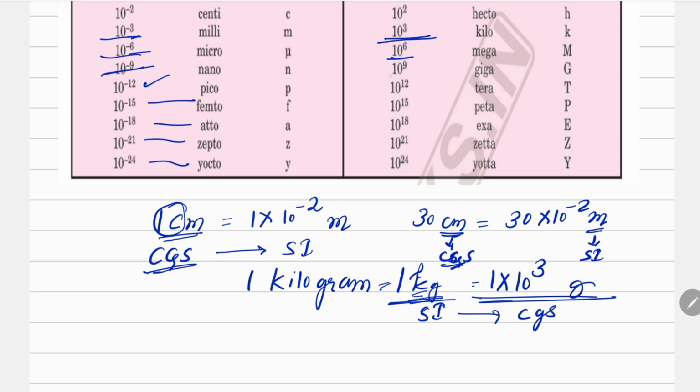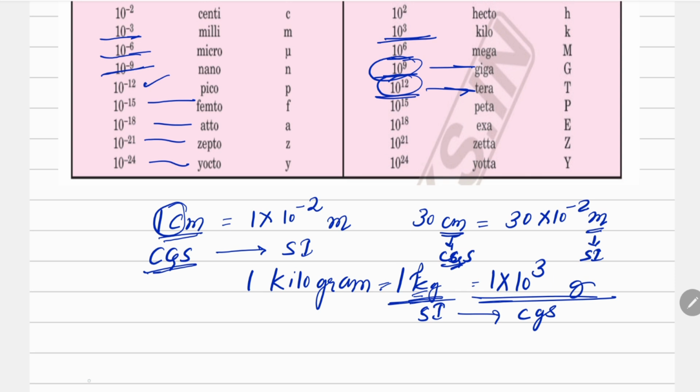Then there is giga. Most of the time, whatever you do, you use data that is in GB, or sizes of memory that is in GB. Nowadays terabyte is also given. The powers which we are talking about, the sizes, are 10 raised to power 9 in giga and 10 raised to power 12 in tera.